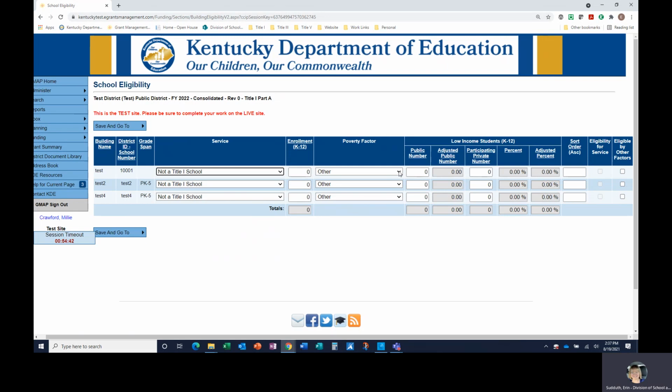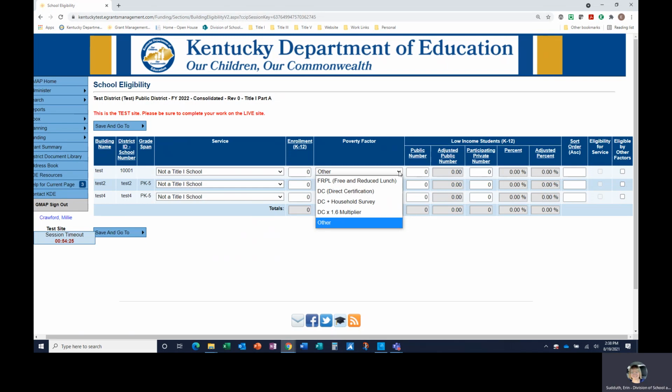Select the poverty factor for each A1 school, even if the school is not being served with Title I funds. If the school is not being served, the district still used one of the poverty factors to determine the number of low-income students at the school, which will also be entered on this page.